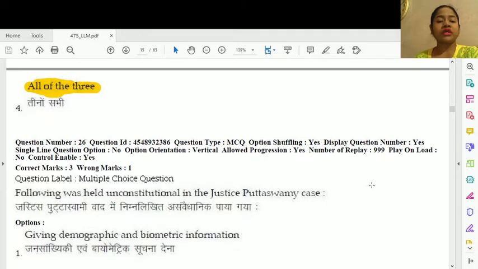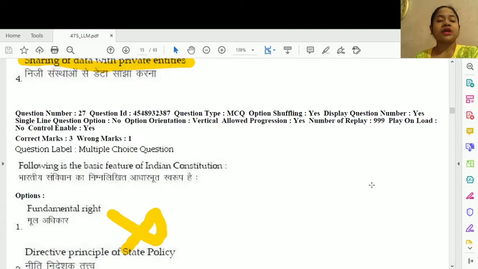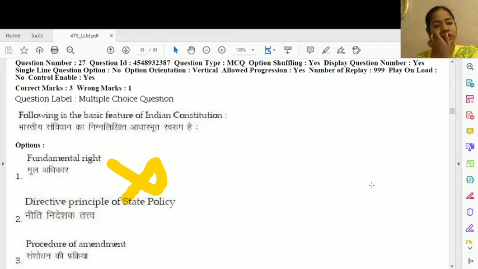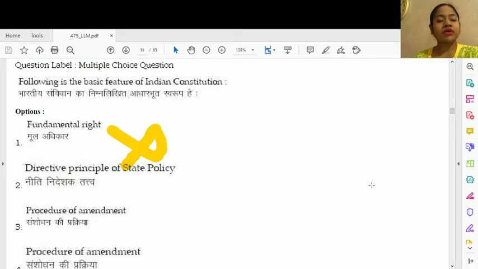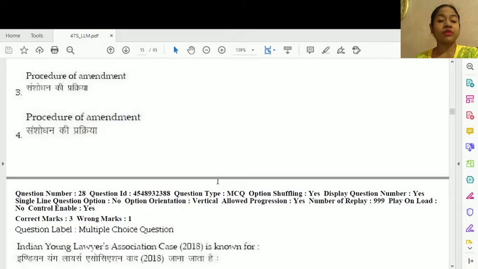Question number 26. Following was held unconstitutional in the Justice Puttaswamy case. This is option number 4, sharing of data with private entities. Then question number 27. I am not answering question number 27 because it is actually a wrong one. Here options 3 and 4 are repeated twice, and this is why the question is wrong.